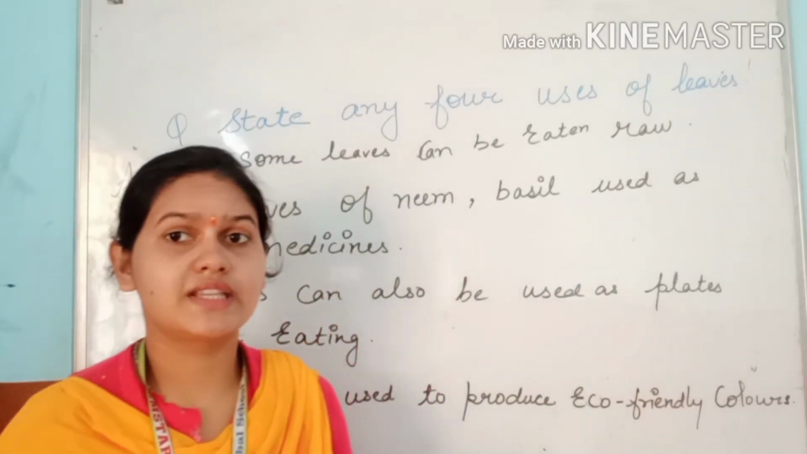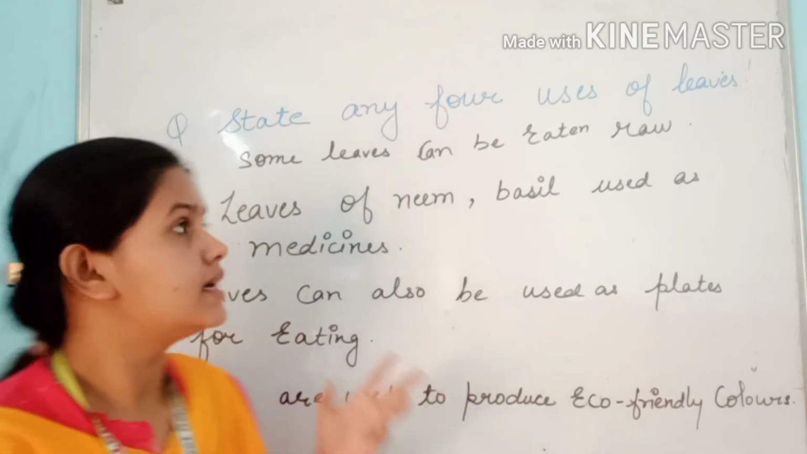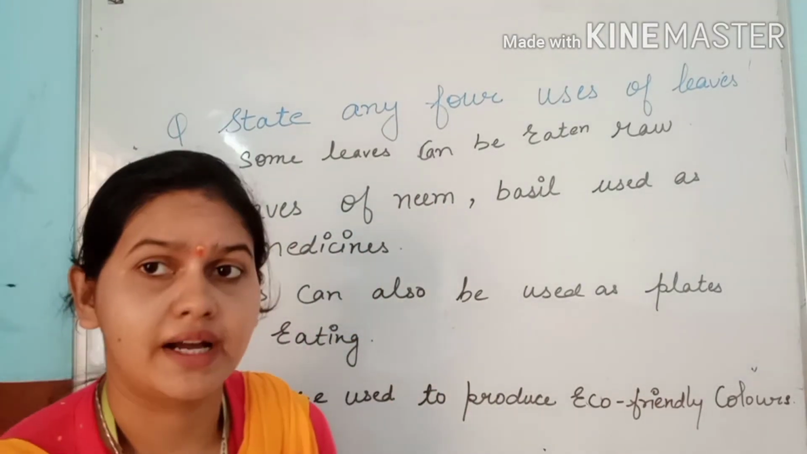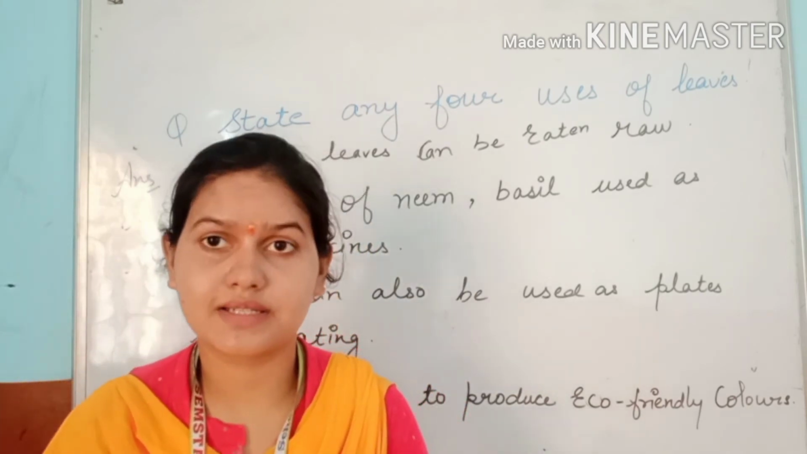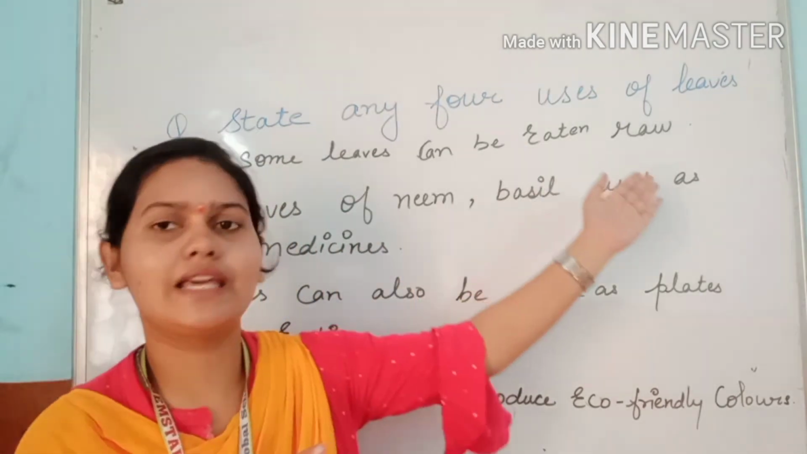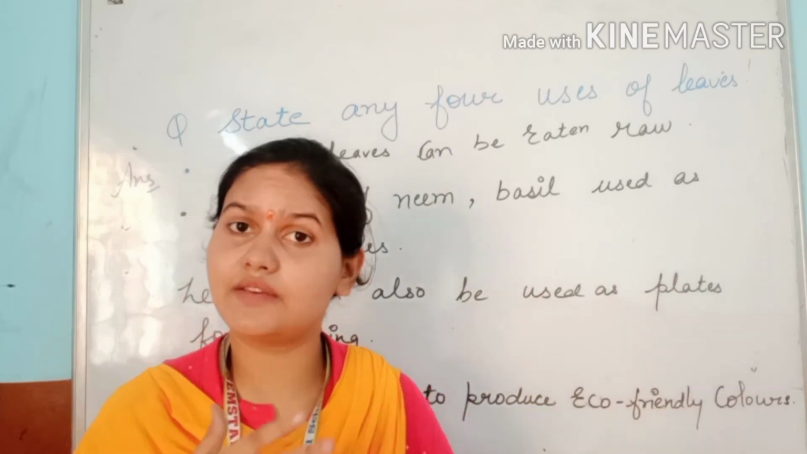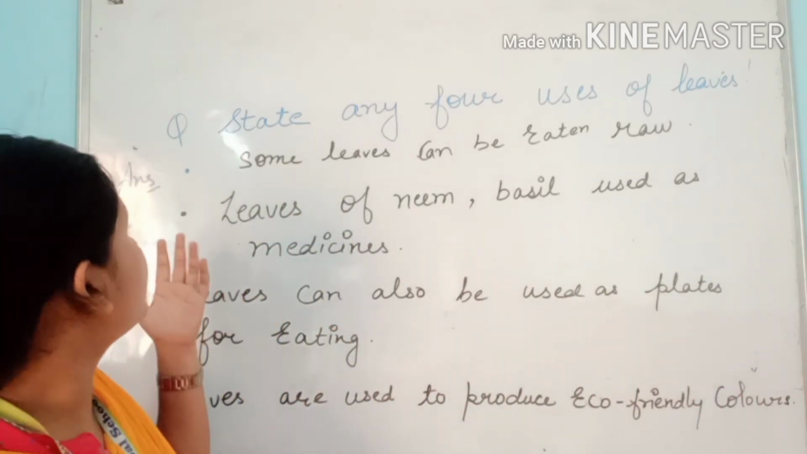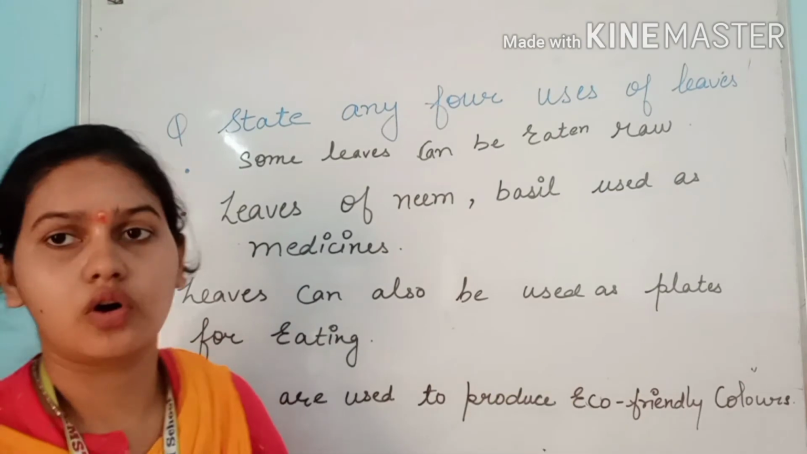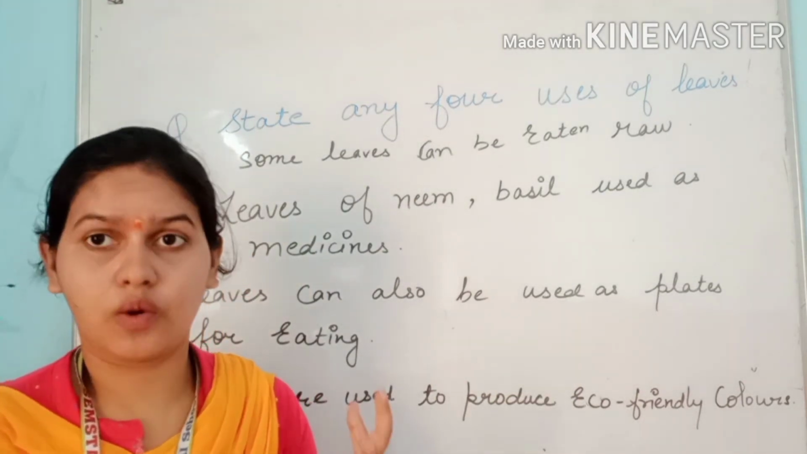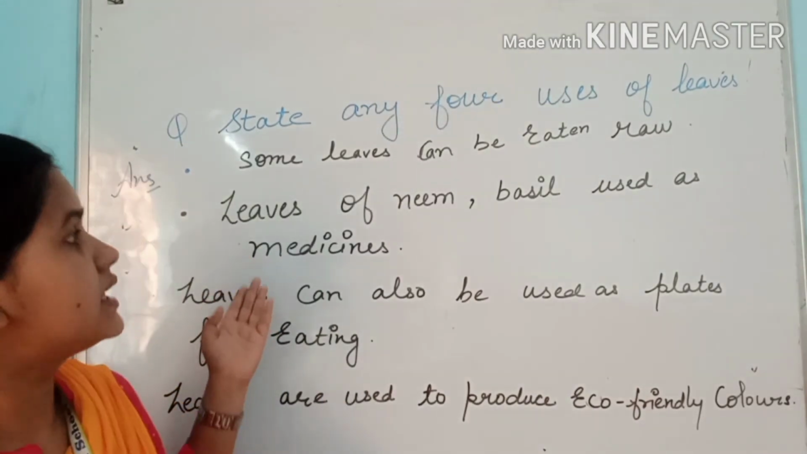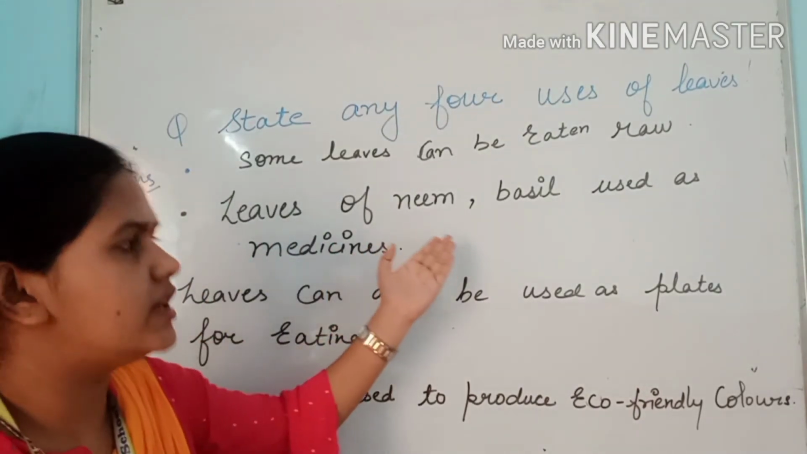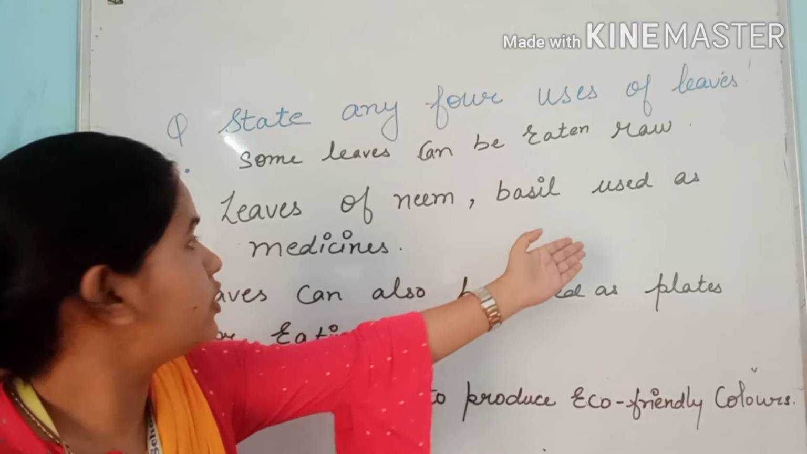So students, our fourth question is: state any 4 uses of plant leaves. Now we learned about the uses of plants, and now we are going to learn about the uses of plant leaves. So you can simply see here, the first one is that some leaves can be eaten raw, like cabbage. This is one example, cabbage we eat raw, right? The second one is that leaves of neem and basil are used as medicine.